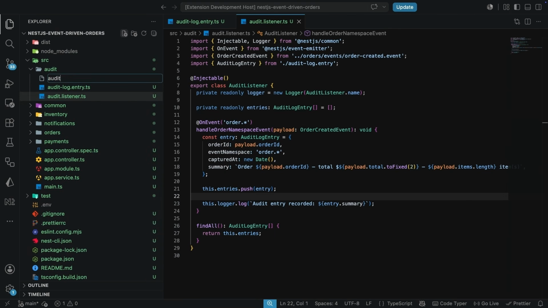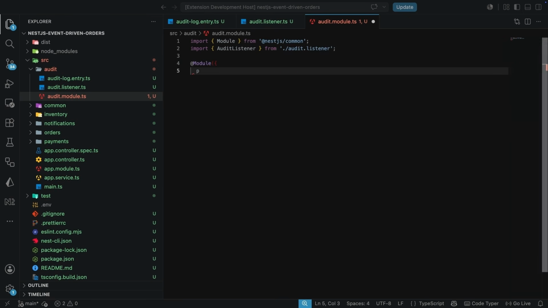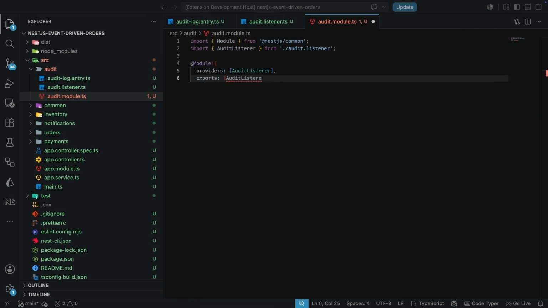Now let's create the audit module.ts file so that we can register this here. We're going to be importing Module from NestJS common. We're also going to bring in the AuditListener, which is going to come from one level up, the listener file that we just created, like this. And we are going to have the @Module decorator. The providers is going to be the AuditListener, and the exports is also going to be the AuditListener, and the class is going to be the AuditModule class that we export.